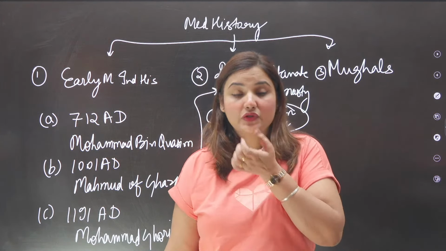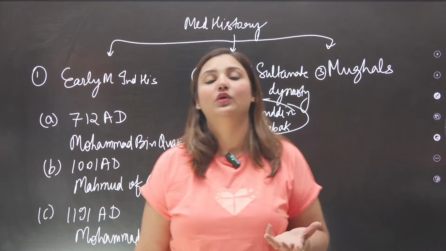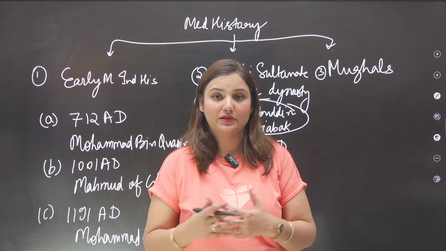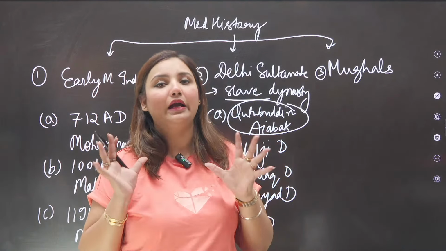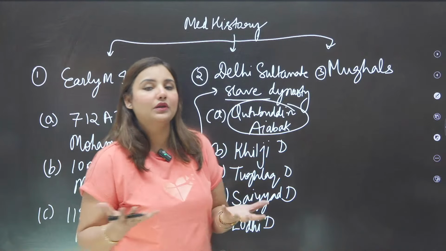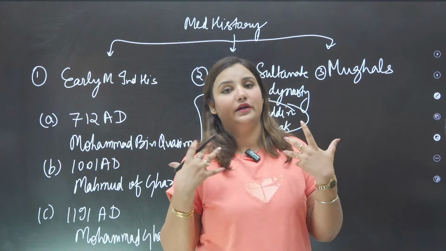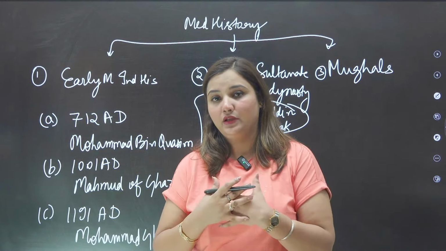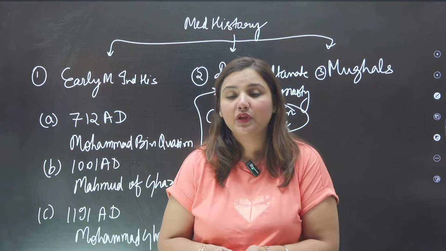Now, how was this possible that a slave could become a ruler? Basically, the concept which Islam follows is all about equality and brotherhood. This is a different type of religion which came into the world with the concept of brotherhood, bhaichara, and also the idea of fraternity and equality.